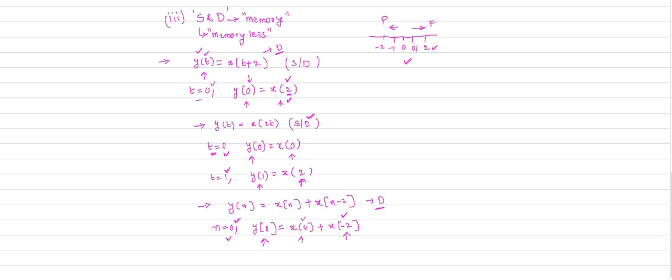Next, we will quickly move on to the next category of the classification, which is invertible and non-invertible systems. So let me quickly explain the invertible and non-invertible systems. So this is category 4: invertible and non-invertible. I stands for invertible, NI stands for non-invertible systems.